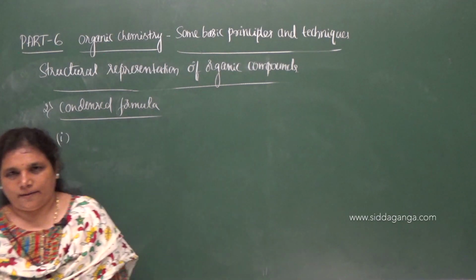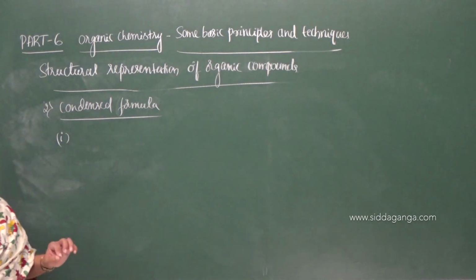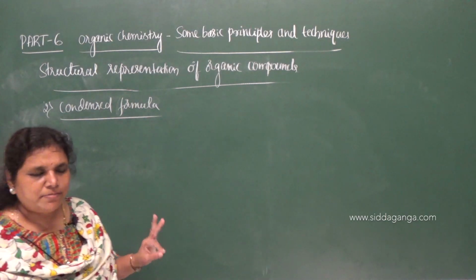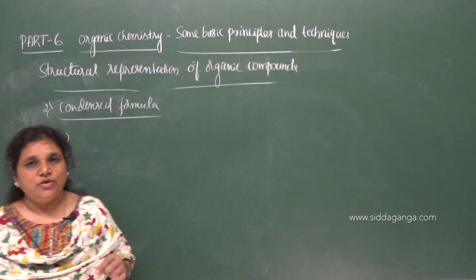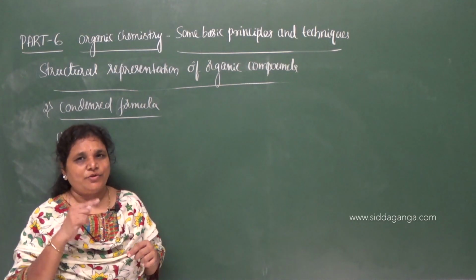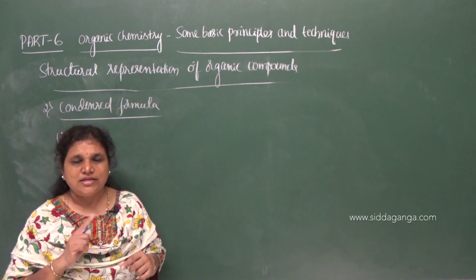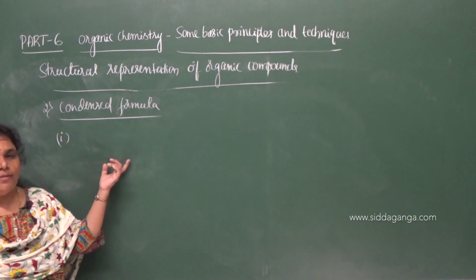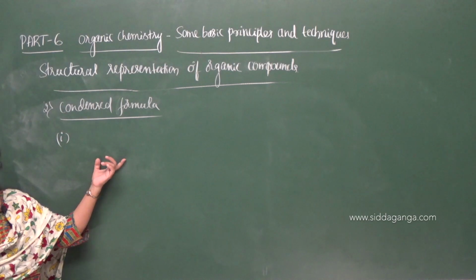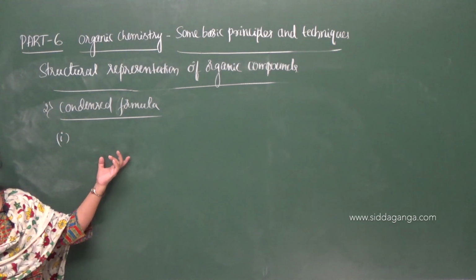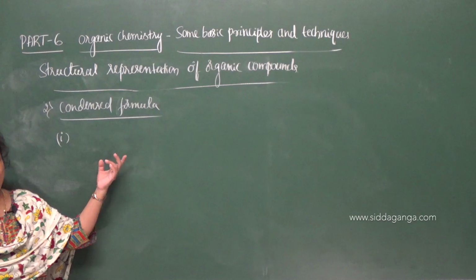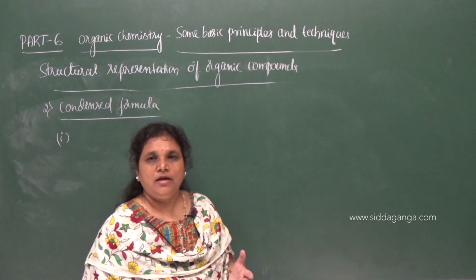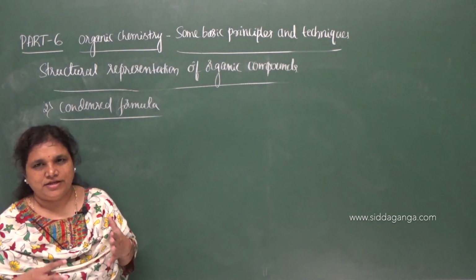But if any multiple bonds are present, that is double and triple bonds, they are shown in the formula, but not the single bond between carbon and hydrogen. That is the first point.